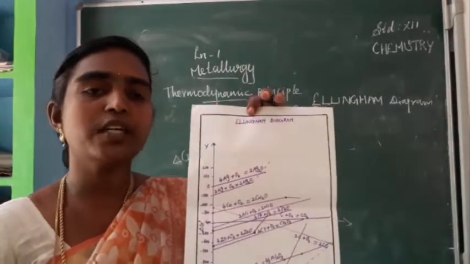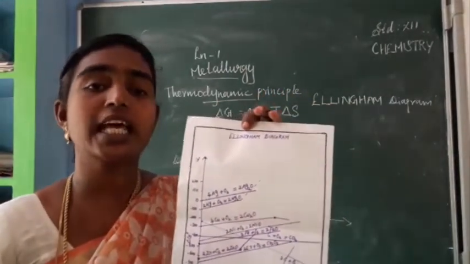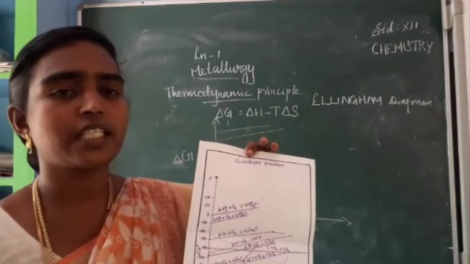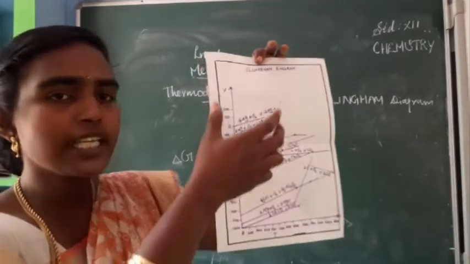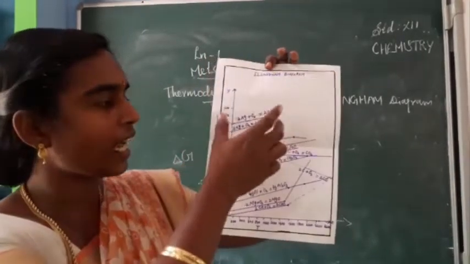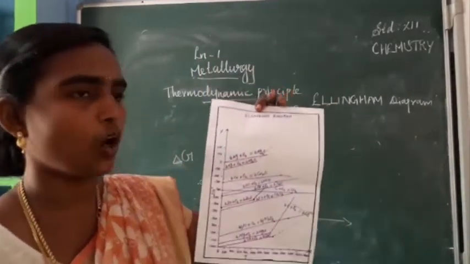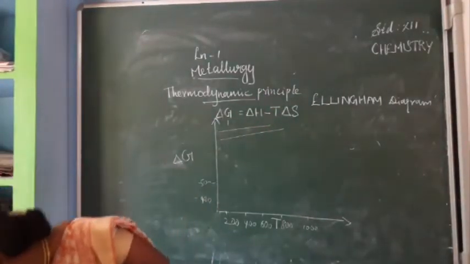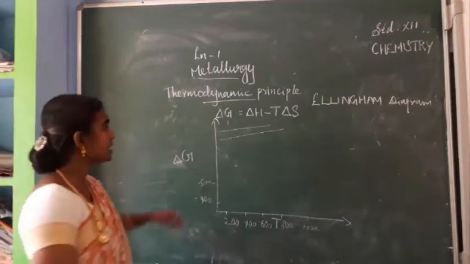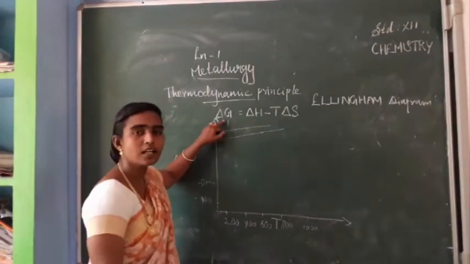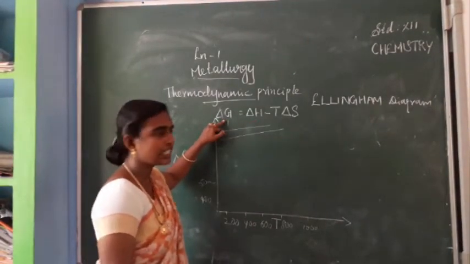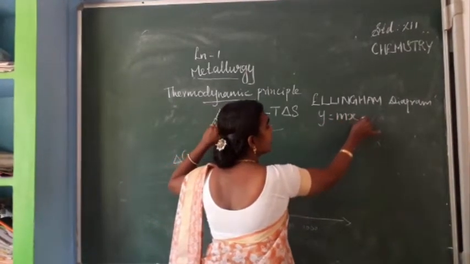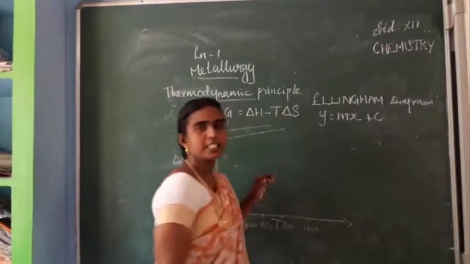Afterwards we can see the applications and limitations of the Ellingham diagram. So the first observation is, when you are seeing the plot of this graph for some of the metal oxides, the slope value. So see this equation. This is the equation of a straight line, isn't it? That is y equal to mx plus c.